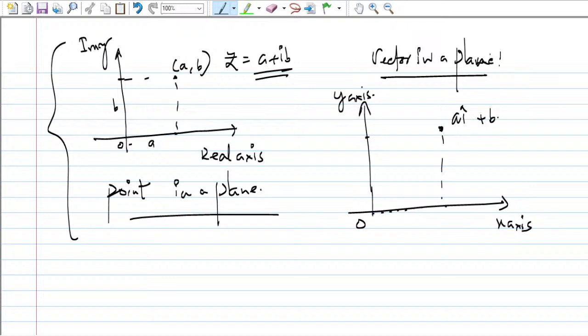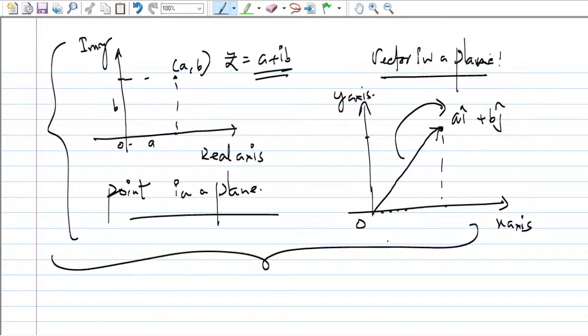So this vector can be represented by a i cap plus b j cap. This is how we can represent a point in a plane, and how we can represent the axes.